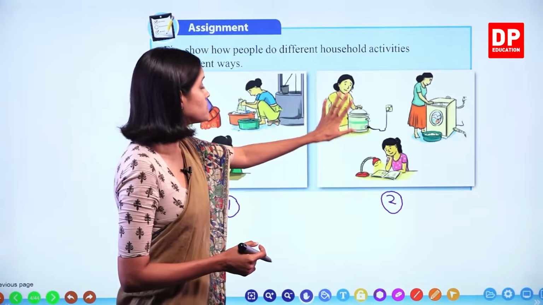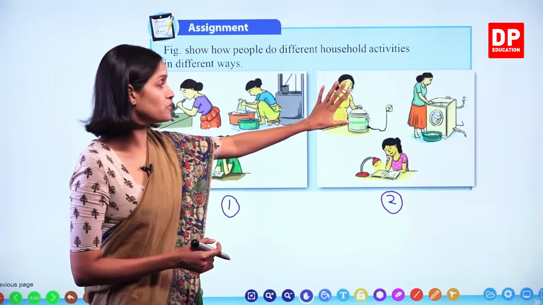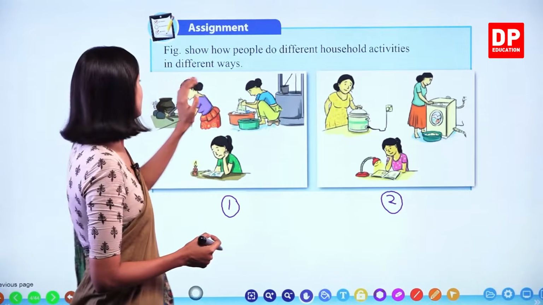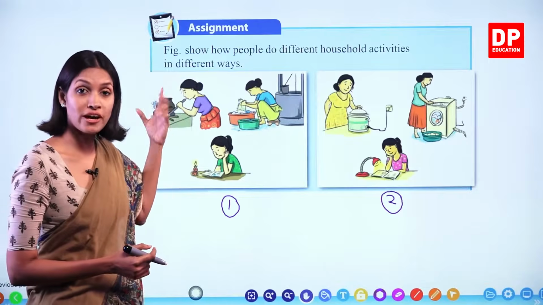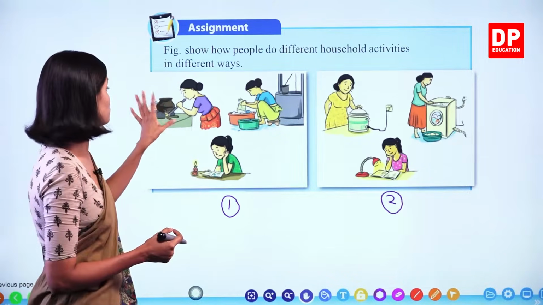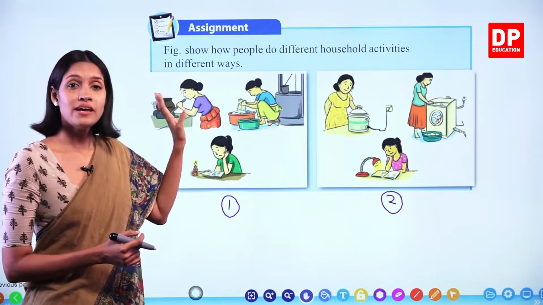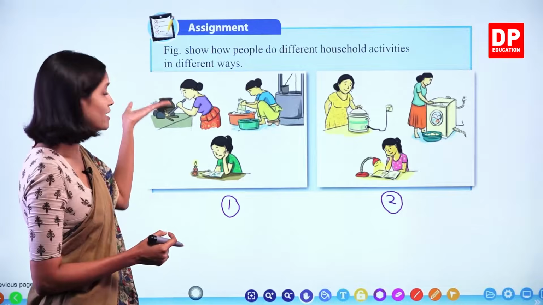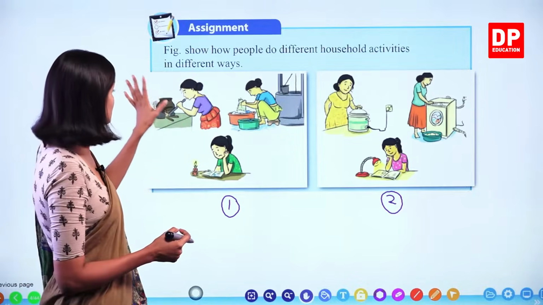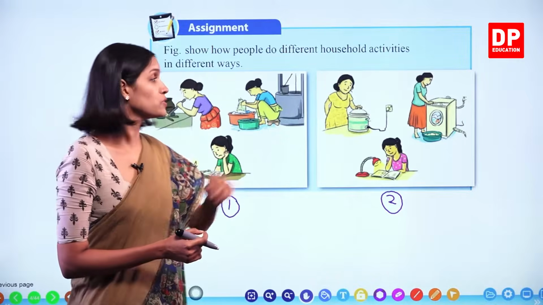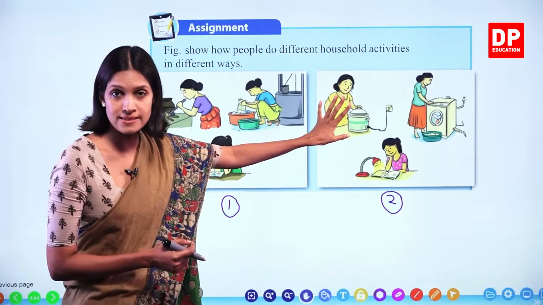And at the same time, this is faster because electricity provides a continuous amount of heat, right? Here what happens, from time to time you have to blow air into this one to check whether the firewood will blow off, and at the same time, the heat provided by the firewood is less than that of the electric cooker. Okay, so this method is obviously easier.